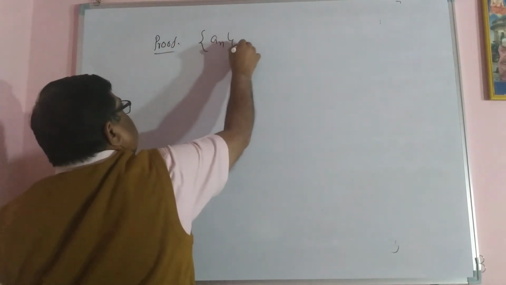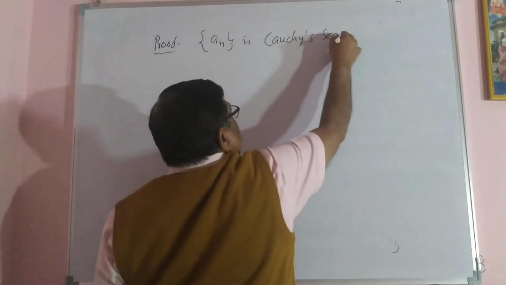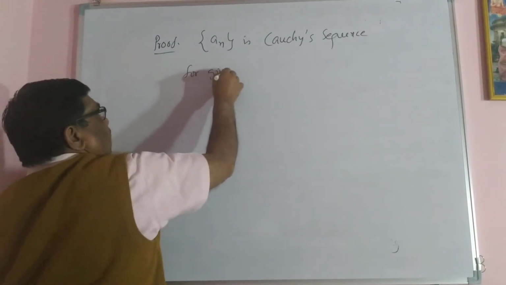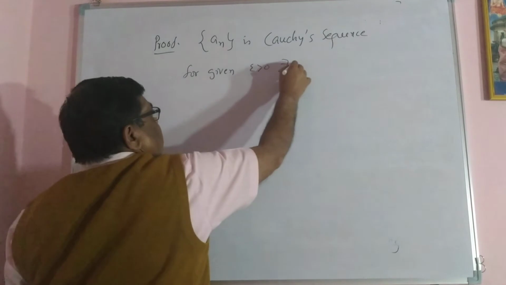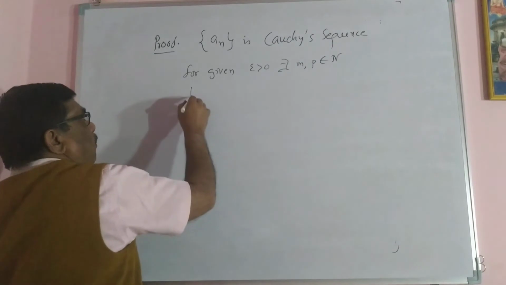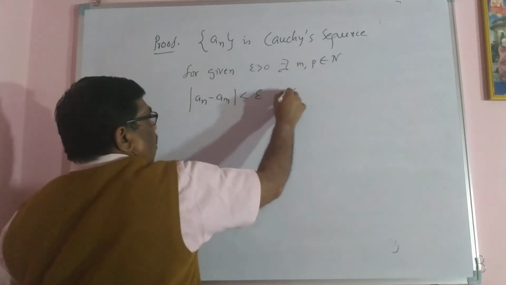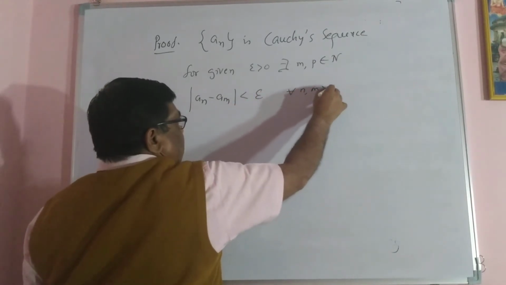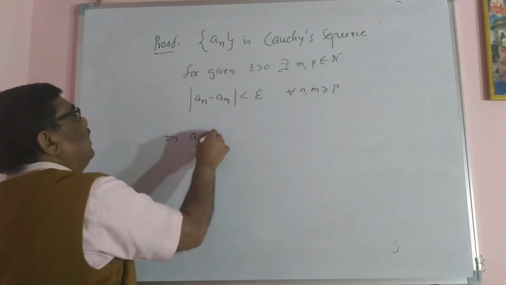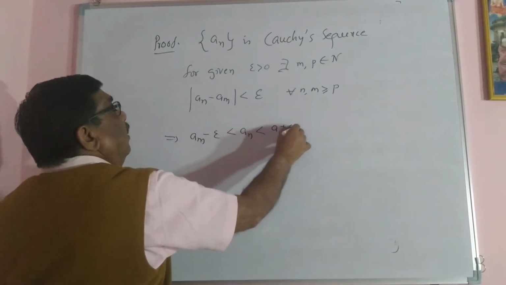a_n is a Cauchy sequence. What do you mean by this? For given epsilon, there exist natural numbers m and p such that mod of a_n minus a_m is less than epsilon for all n, m greater than or equal to p. If I remove the modulus, a_m minus epsilon is less than a_n is less than a_m plus epsilon. Call this (1).